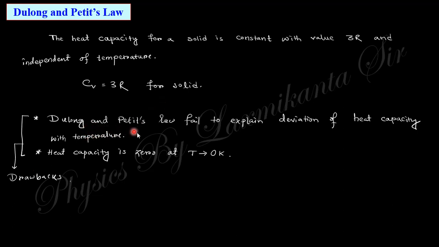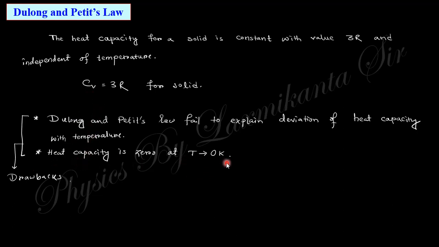But what is the drawback of this Dulong-Petit law? This law fails to explain the variation of heat capacity with temperature. Actually, Dulong-Petit's law says that this is independent of temperature, that is, low temperature and high temperature both have this constant value. But in practice, Cv depends on the temperature. So this law is not valid. In high temperature it is valid, but in low temperature it's not valid.